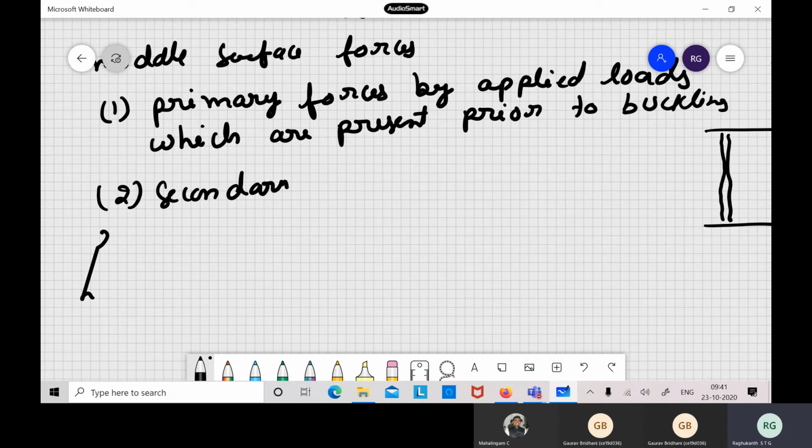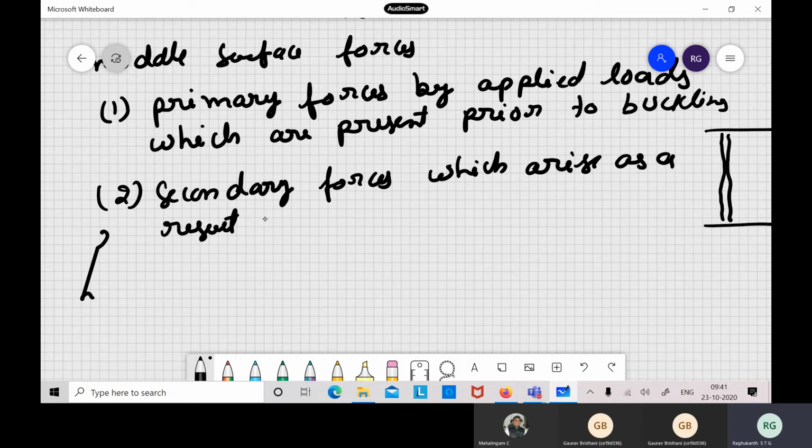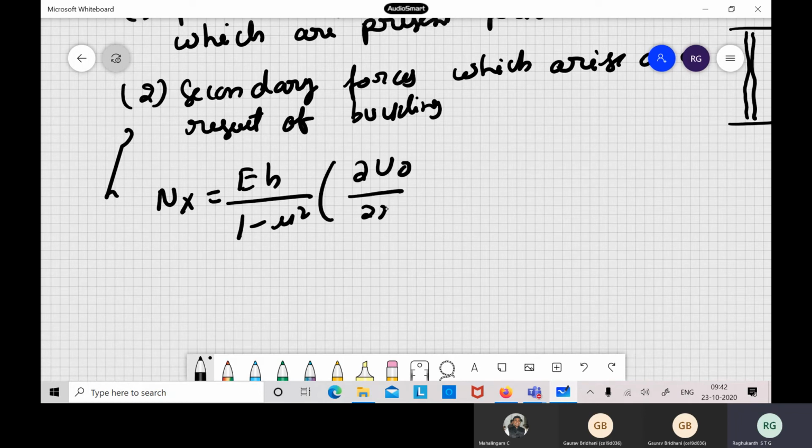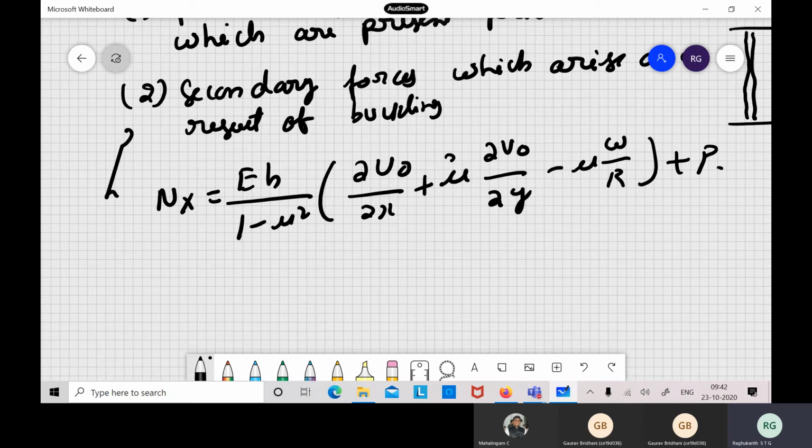So you can divide them into two pieces, the secondary forces, say, which arise as a result of buckling. Sometimes this will also be included actually. So here, in these relations, whatever we write for nx, we write like this: E by 1 minus mu square, into dou u naught by dou x plus mu dou v naught by dou y minus mu w by r, plus we add these terms also.